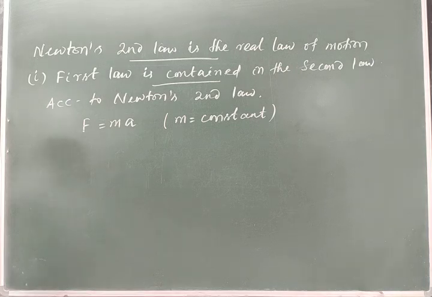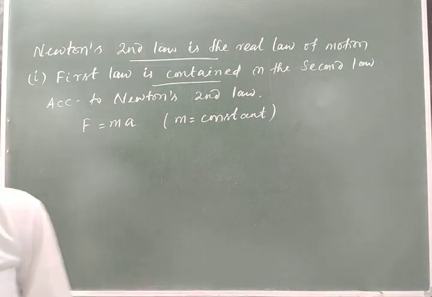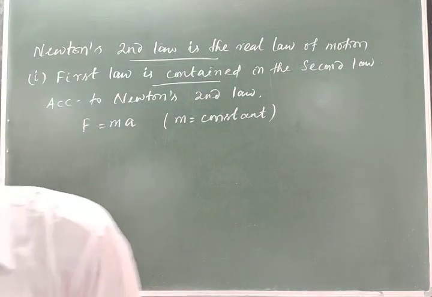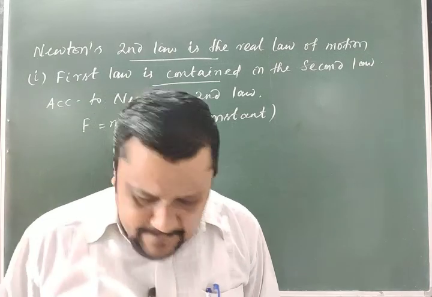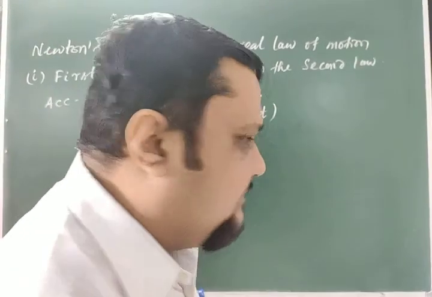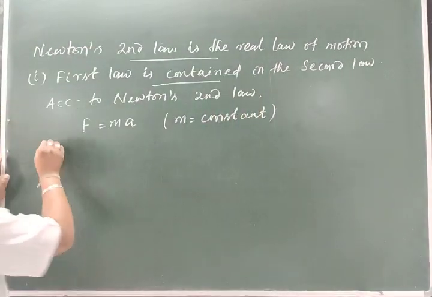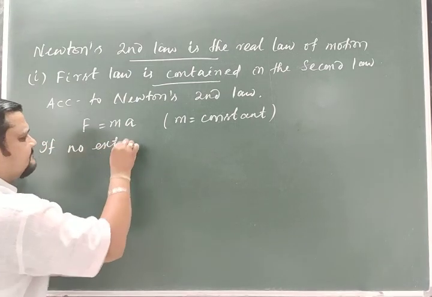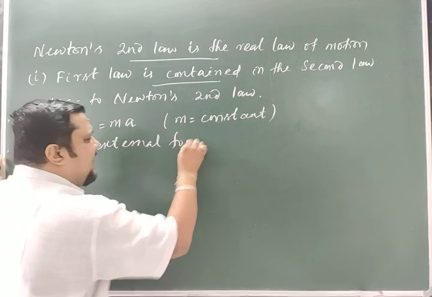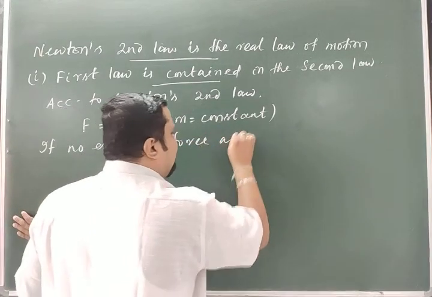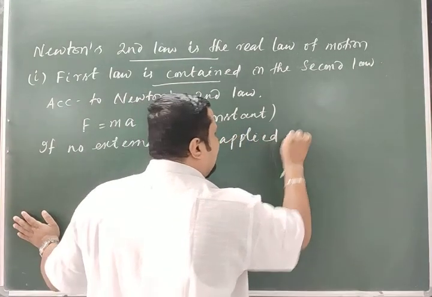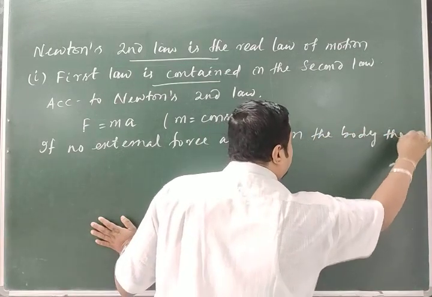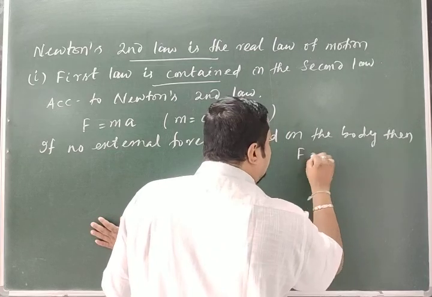From here, if I consider that there is no applied force, that is, if no external force is applied on the body, then the magnitude of the force F is equal to 0.